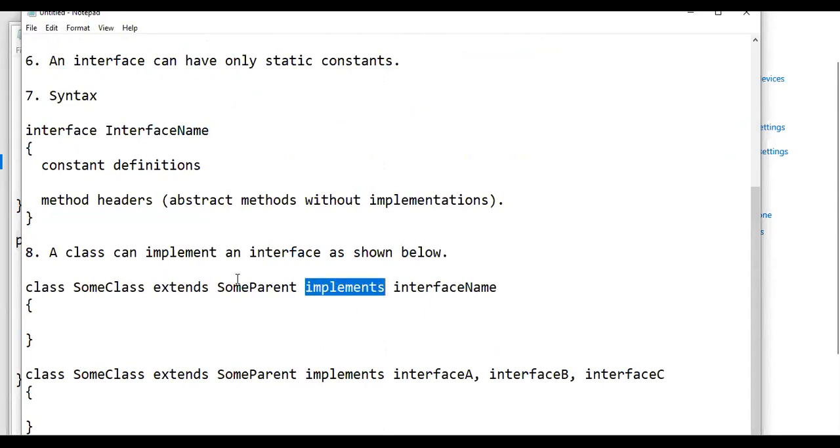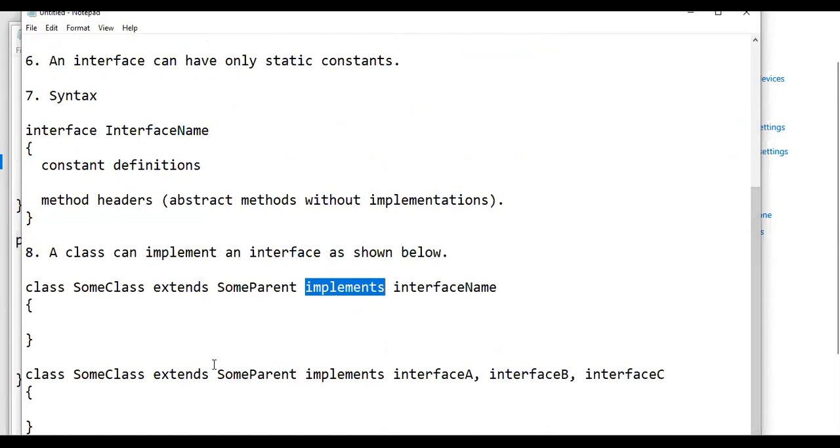A class can extend another class by using the keyword extends. But when coming to an interface, we use the keyword implements. Is it clear? Yes, sir.